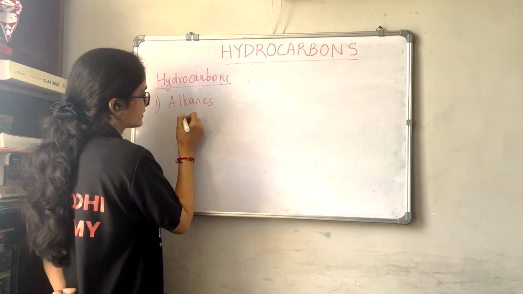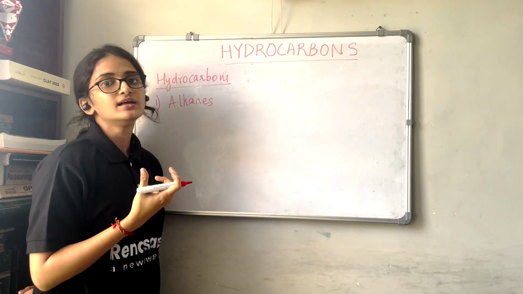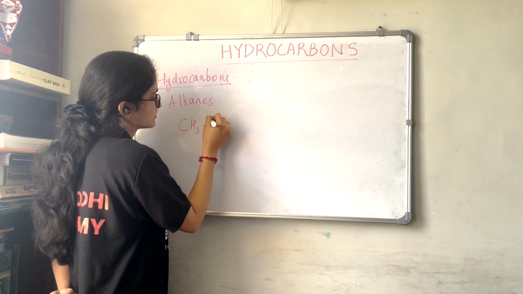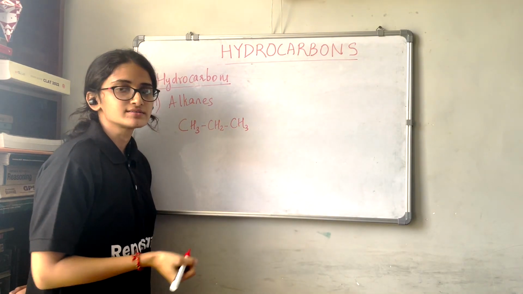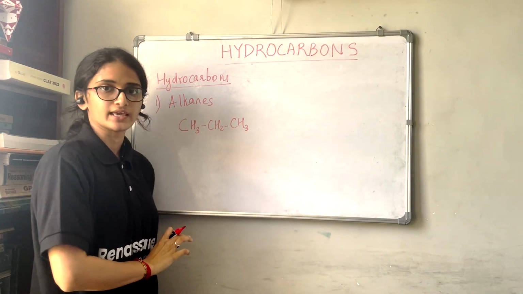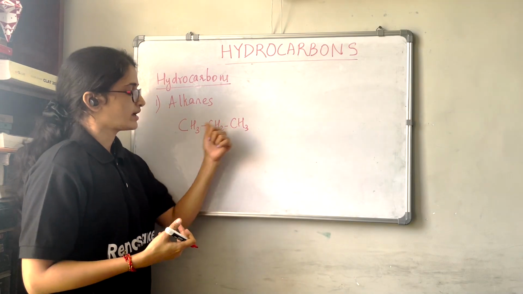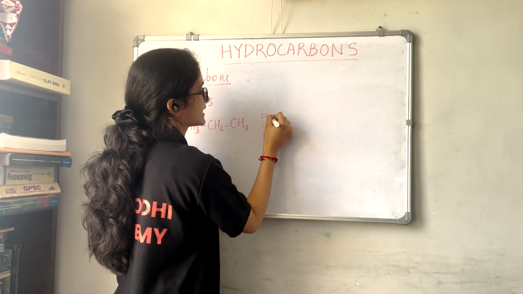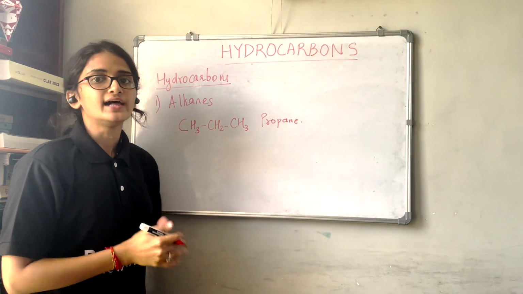So alkanes are basically the hydrocarbons which have single bonds. This is one of the examples of a single bonded hydrocarbon, one of the examples of an alkane. We will see more about it later, but I have just given an example of an alkane. The name of this alkane is propane.